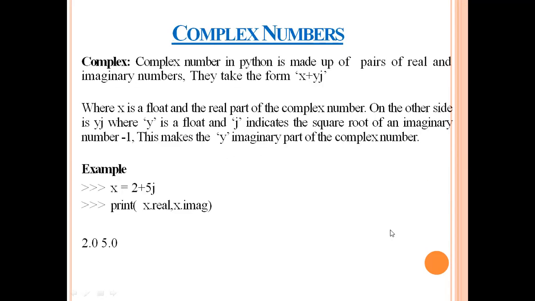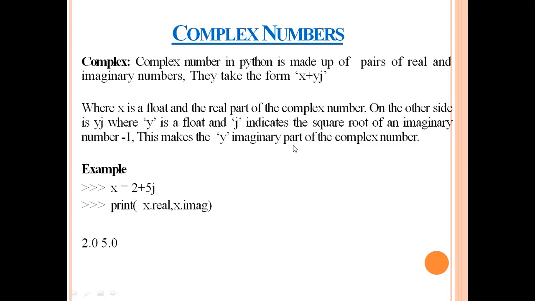The next literal is complex numbers. A complex number in Python is made up of a pair of real and imaginary parts. It is written in the form x plus yj, where x is a float and the real part of the complex number. On the other hand, in yj, y is a float and j indicates the square root of -1, the imaginary unit.